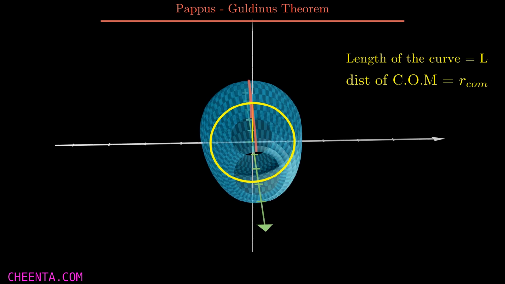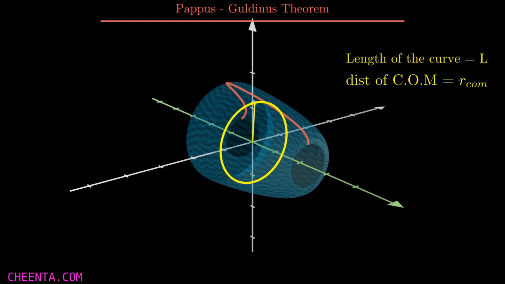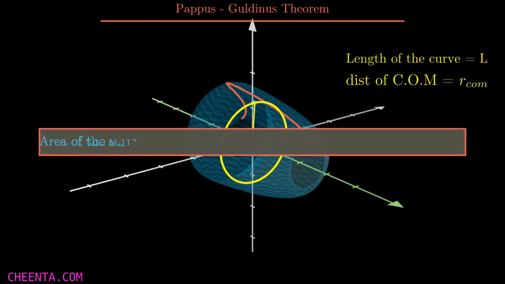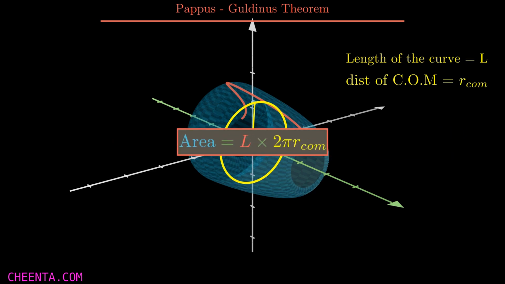So as you can see, it rotated a surface because of the rotation. Now from the theorem, I can say that the area of the surface which I have gotten by rotating the curve is equal to the length of the curve, that is the red curve, times the distance traveled by the center of mass, that is the length of the yellow circle. That is, the area equals L times 2 pi R_COM.